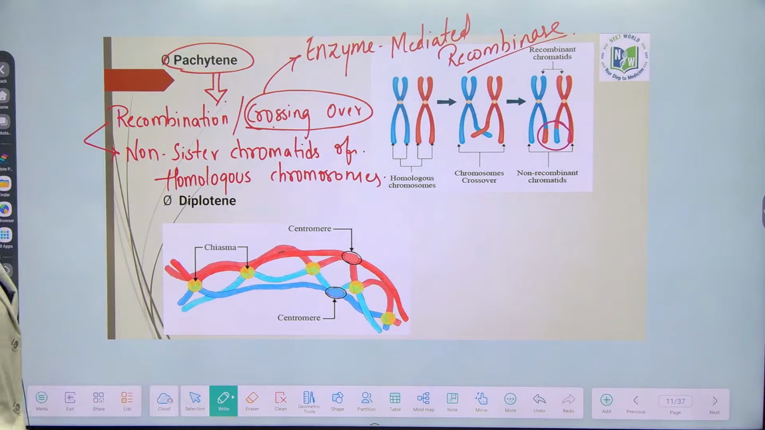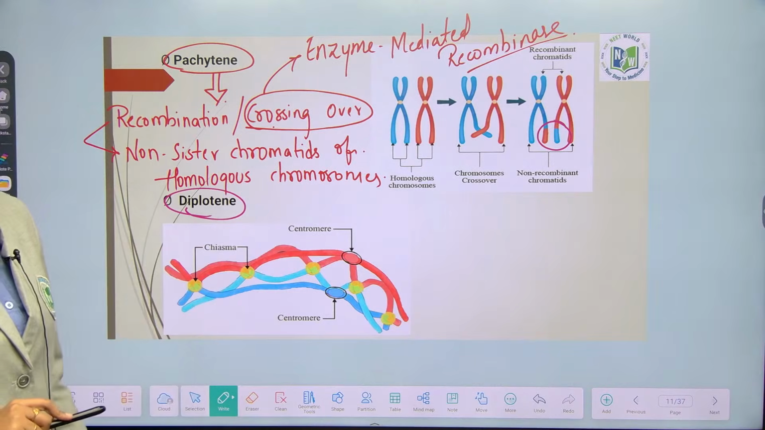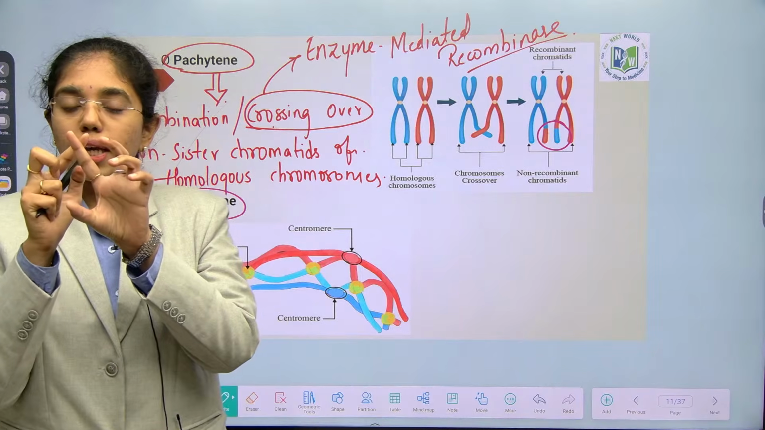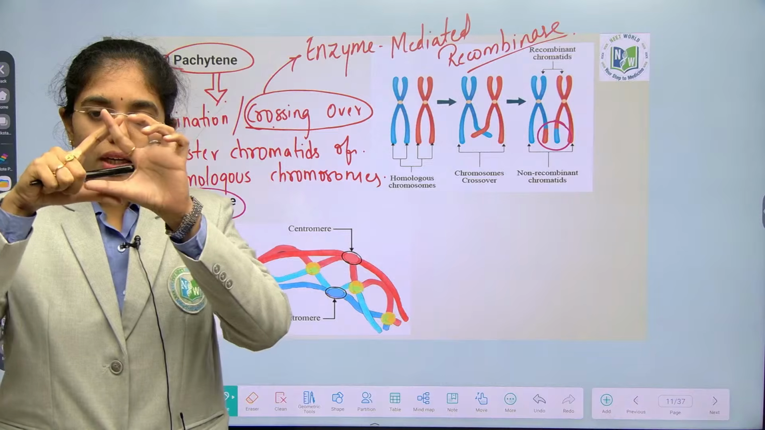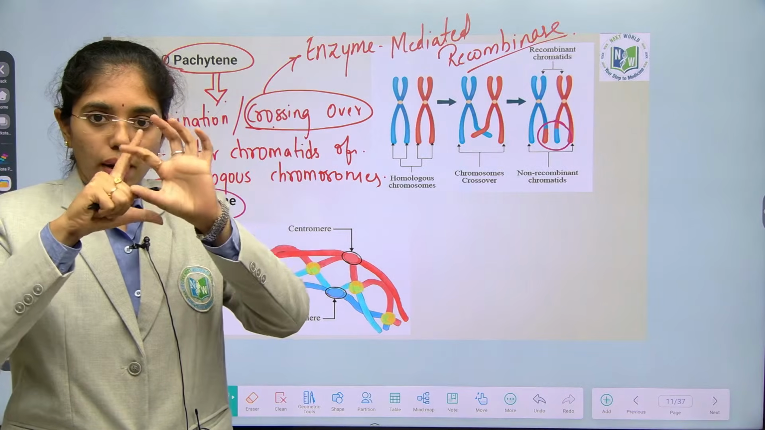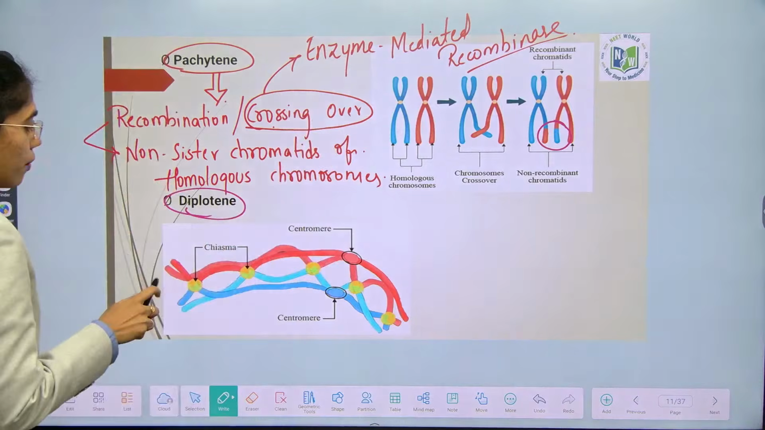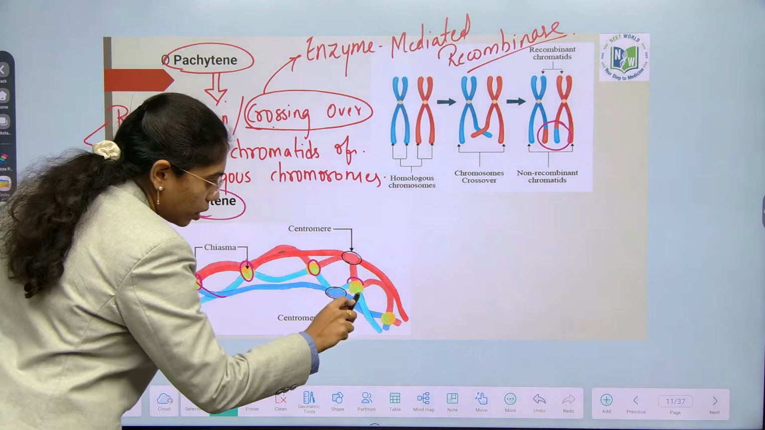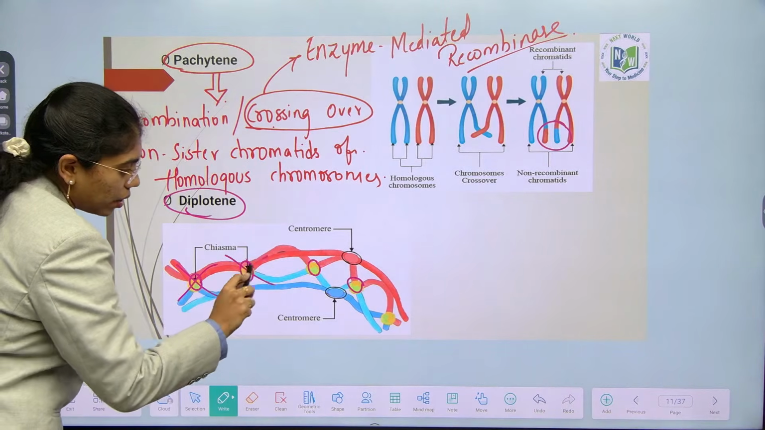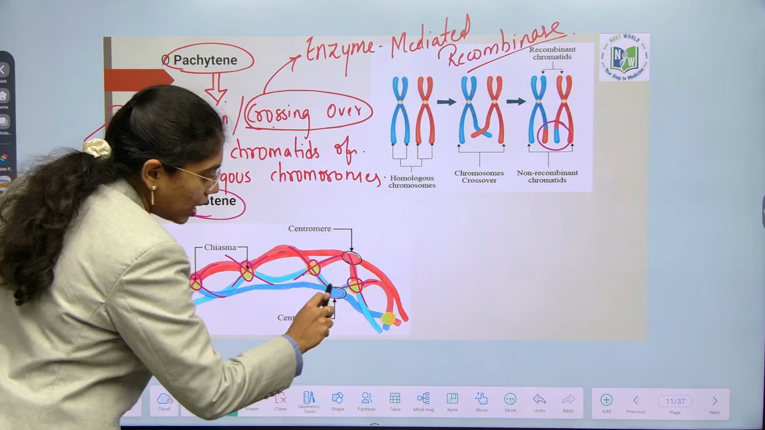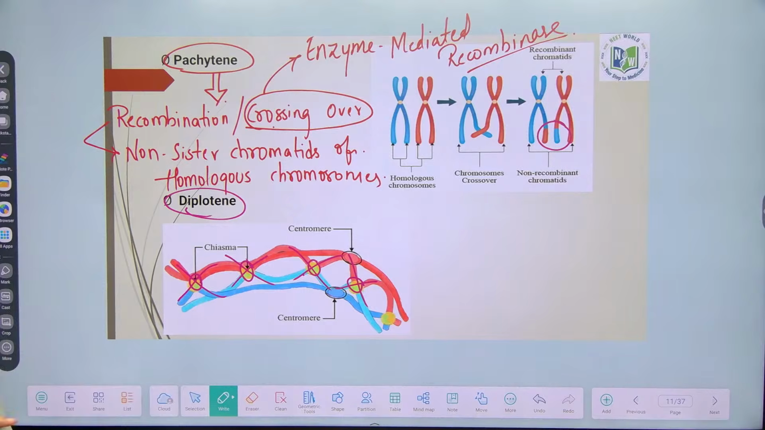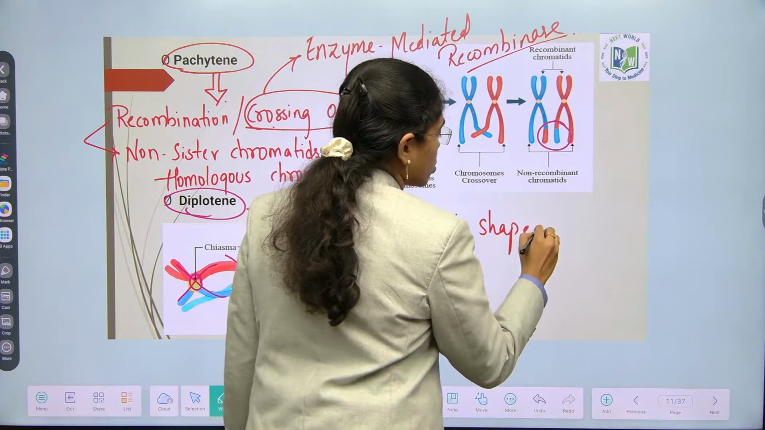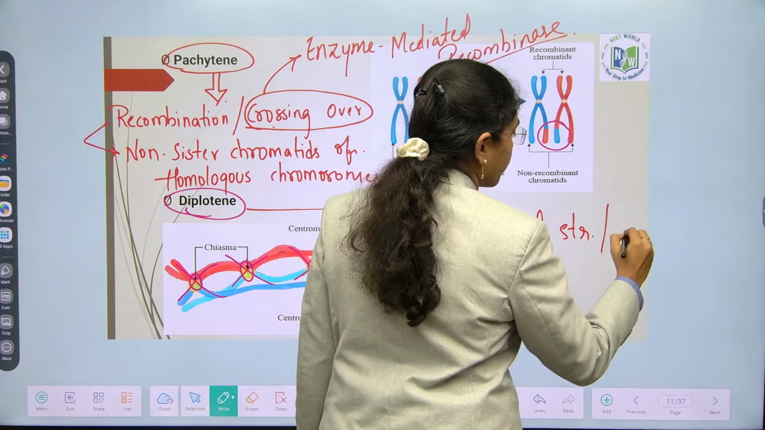After which comes the diplotene stage. Now, after the recombination which happens, only leaving the point of recombination, the chromatids will start moving apart from each other, right? Chromatids will start moving apart from each other. See, these are the recombination points. And then they are moving apart from each other. When they are moving apart from each other, this forms chiasmata or X-shaped structures. X-shaped structures or chiasmata are formed.